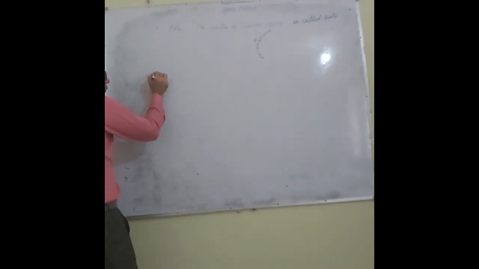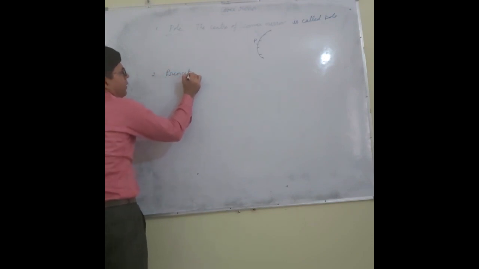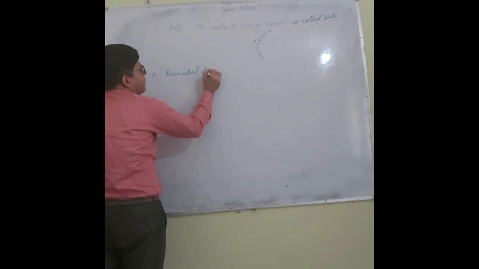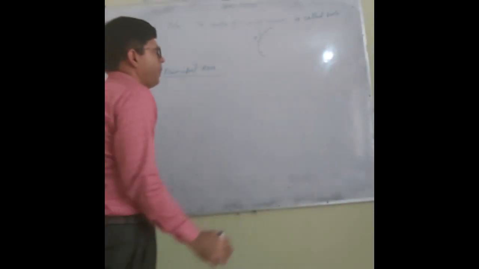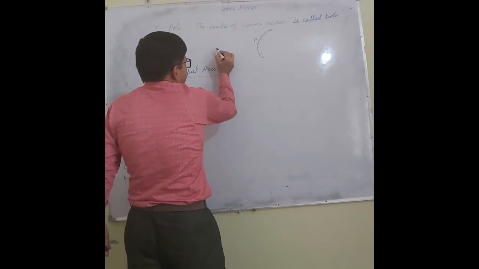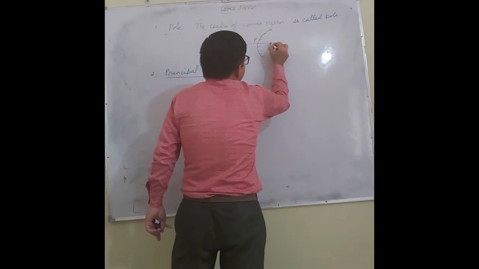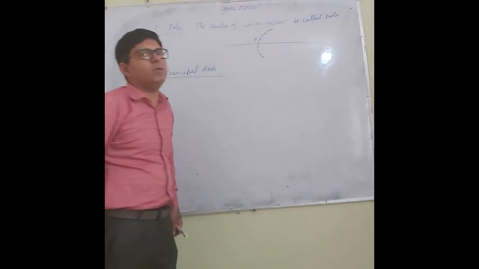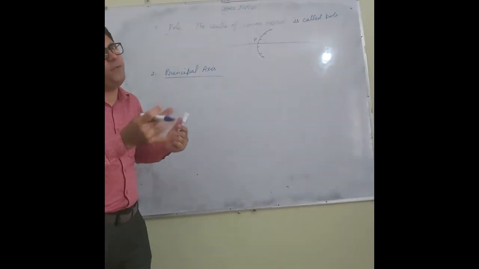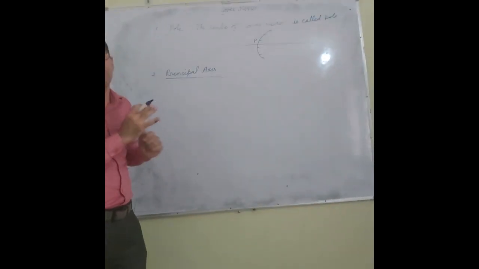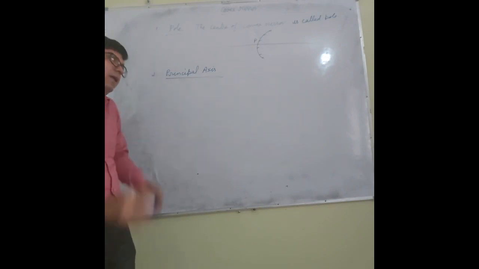Number two, principal axis. What is the principal axis? Just like in the previous lecture I told you, it is a straight line which passes through the pole and is at right angle to the surface of the convex mirror. So that line is called the principal axis.